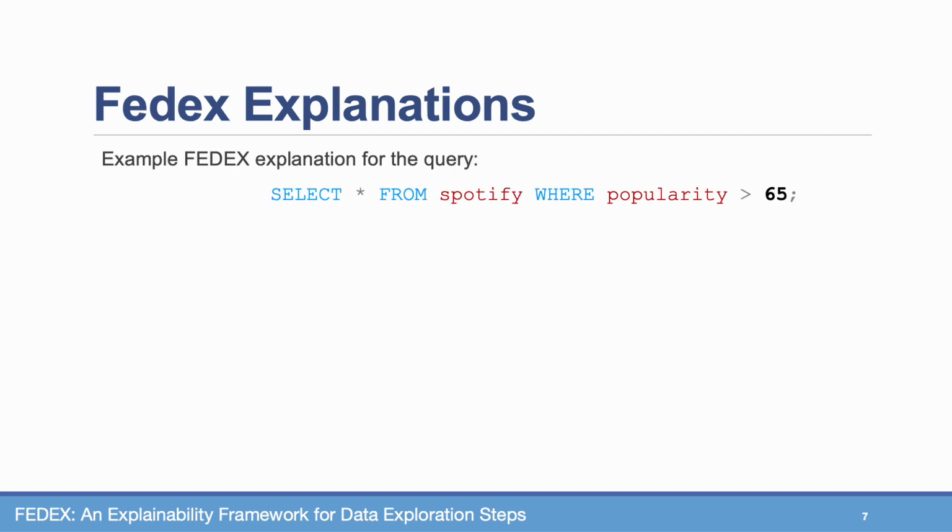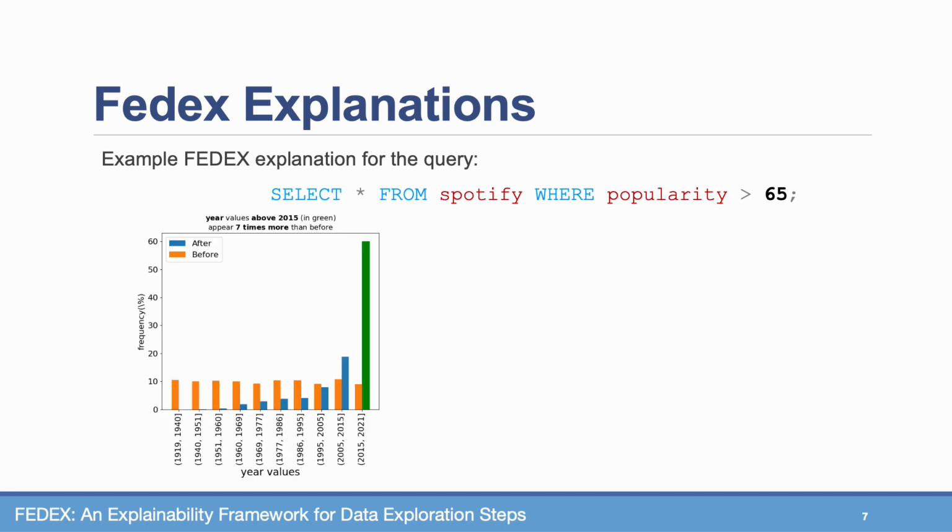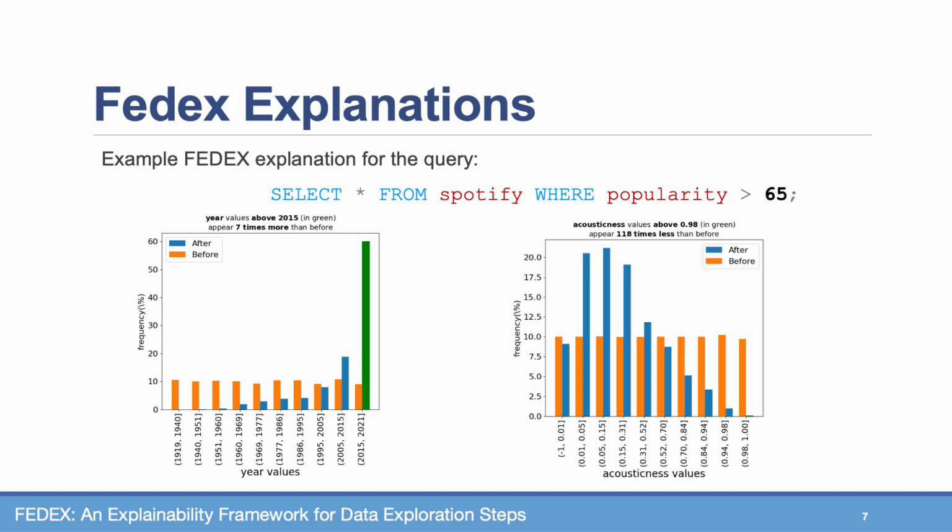For this example query on the popular Spotify songs, FedEx generates the following explanations. The first explanation detects an interesting pattern in the column year, as it significantly deviates after the filter. The strongest pattern, as detected by FedEx, is on years greater than 2015. We can immediately understand from this explanation that newer songs on Spotify are much more popular than older ones. The second FedEx explanation detects a strong deviation in the acousticness column. FedEx discovers that highly acoustic songs appear much less in the filtered data, which means that they are largely unpopular on Spotify.